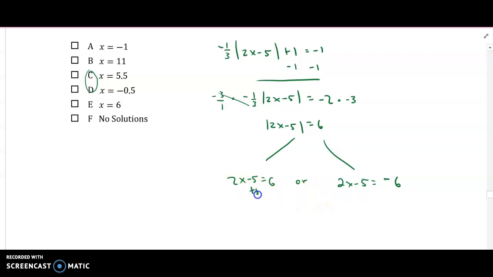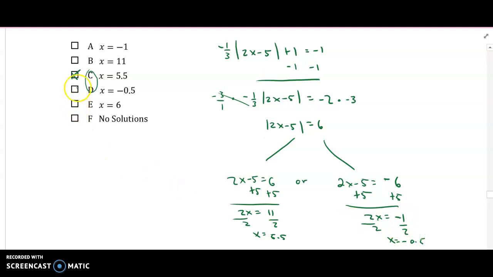Okay, let's solve it. Plus 5. 2x equals 6 plus 5, which is 11, divided by 2. 11 divided by 2 is 5.5. That was one of them. Alright, and then add 5 to both sides. 2x equals negative 6 plus 5, which is negative 1. Divided by 2, x equals negative 0.5, negative 1/2.